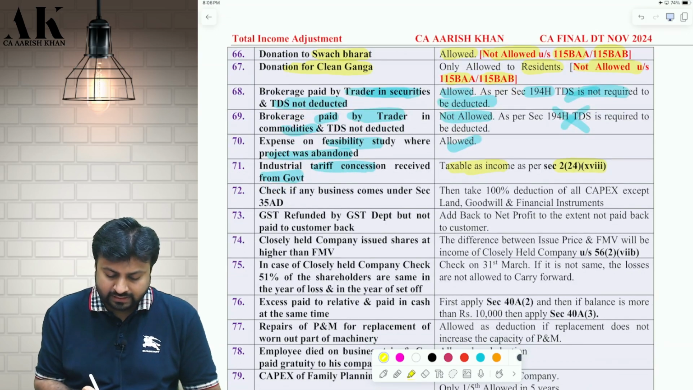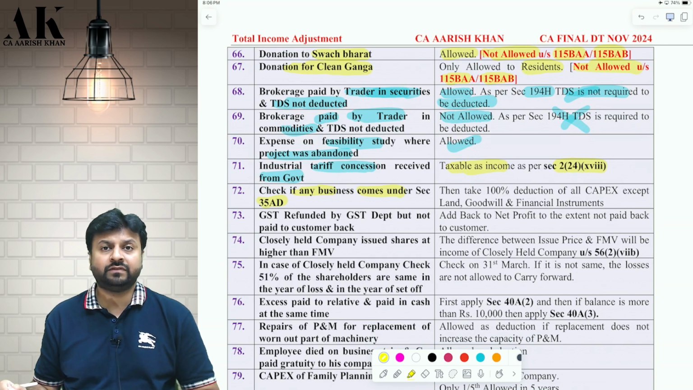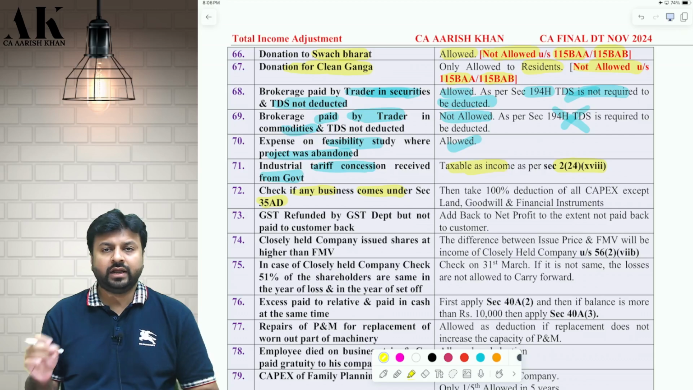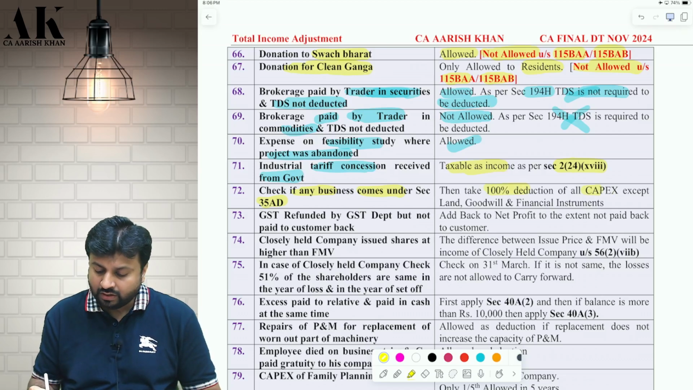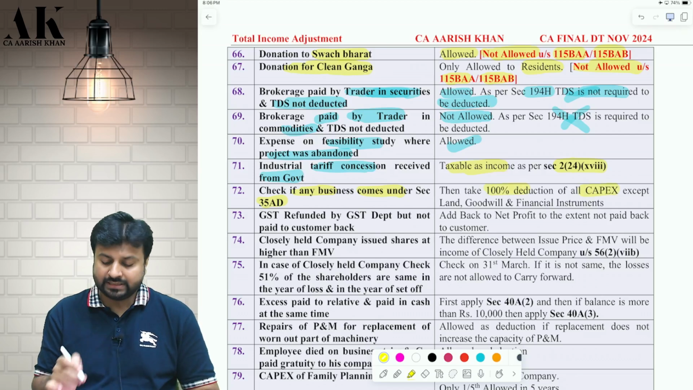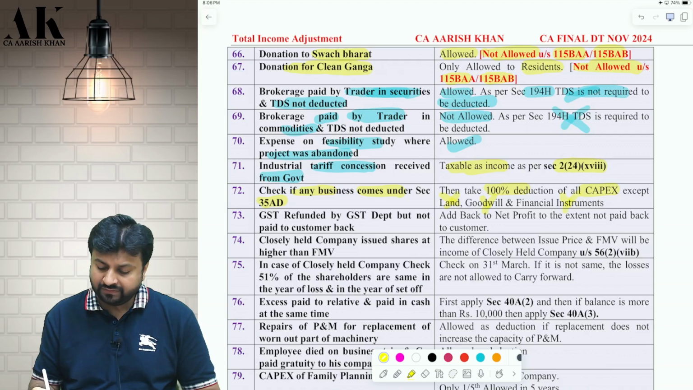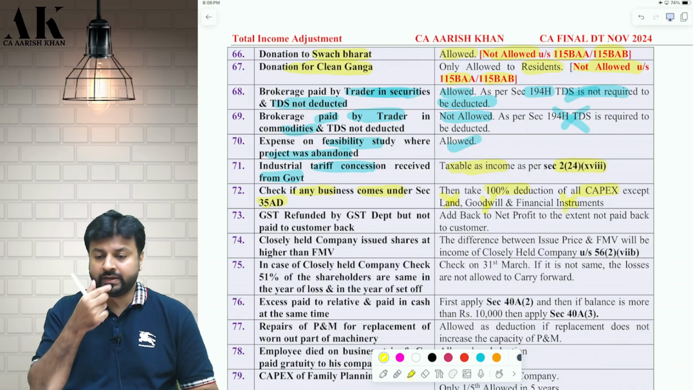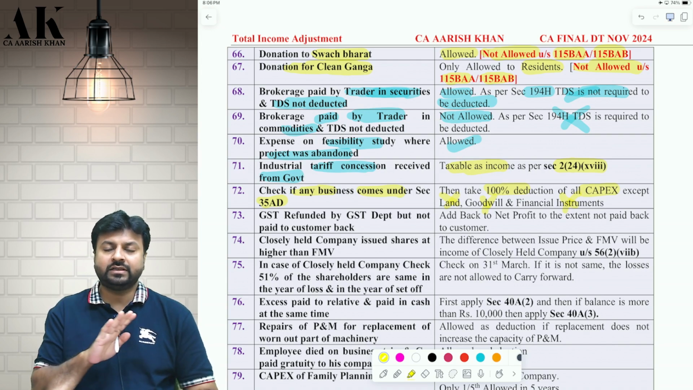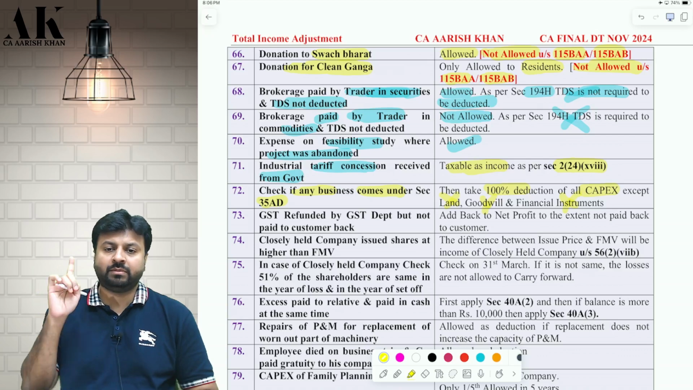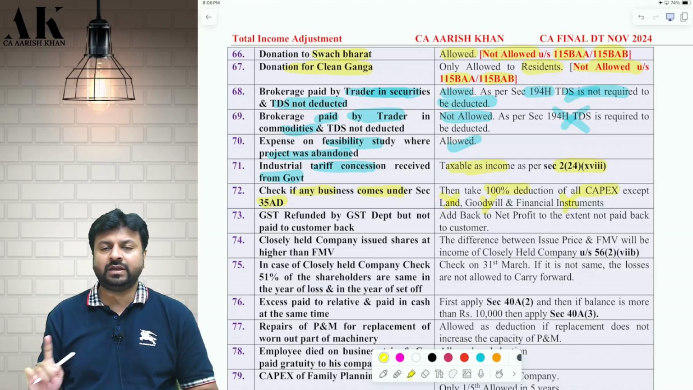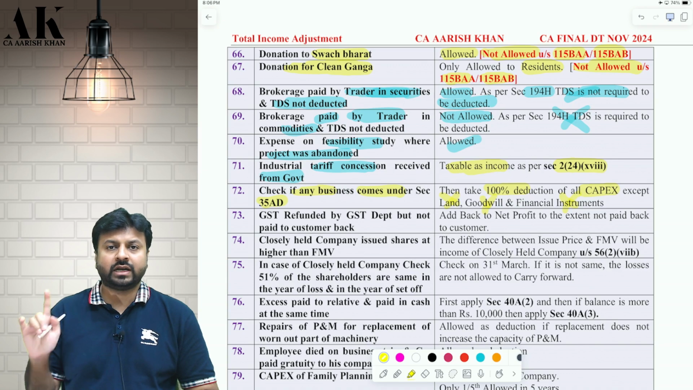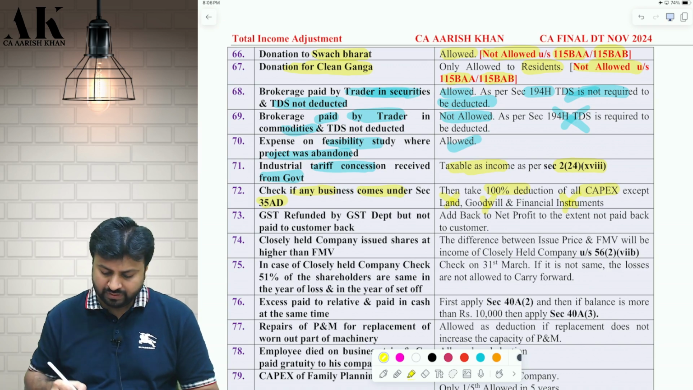Okay. Check. Next point, if any business comes under 35AD, you need to be very careful. Take 100% deduction of all capital expenditure, except land will not be allowed under 35AD, goodwill will not be allowed, even financial instrument will not be allowed. And one more thing, it is not mentioned here, you can write it down over there, that 35AD is not allowed as deduction under 115BAA and BAB. So if there is 115BAA and BAB, they will not get the deduction of 35AD. Be very careful about it.